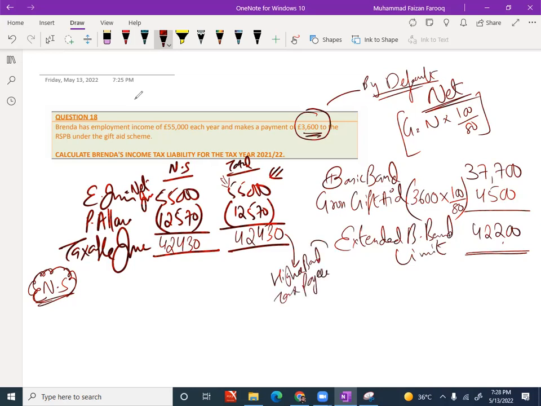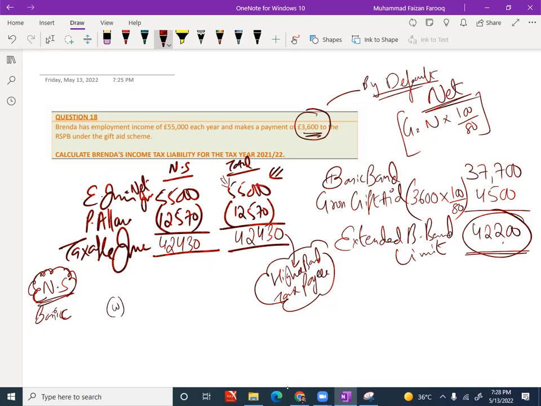Why higher band taxpayer? Because he's still above 42,400. Now see very carefully. Before learning the impact of gross gift aid, we used to write directly 37,700 here.